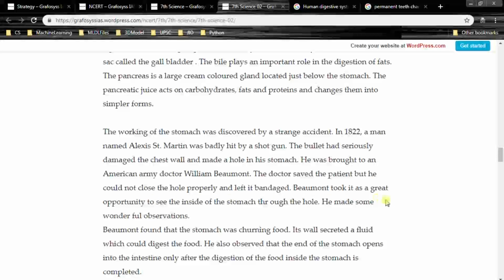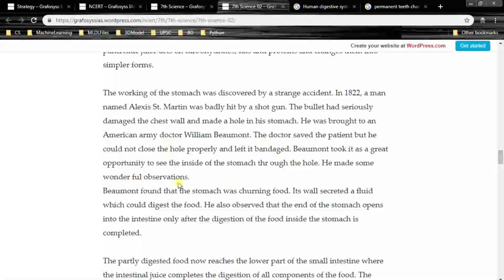Beaumont took it as a great opportunity to see the inside of the stomach through the hole. He made some wonderful observations. So this working of stomach was discovered by accident by an American Army doctor. His name is William Beaumont. Right.